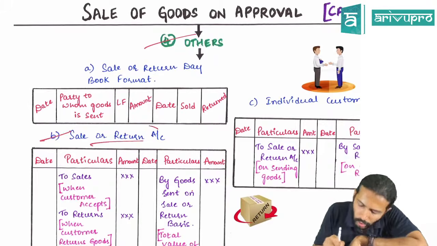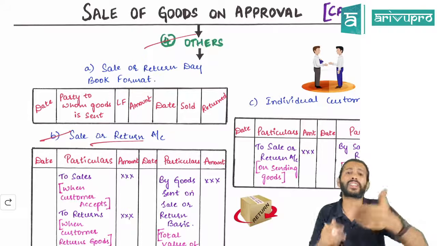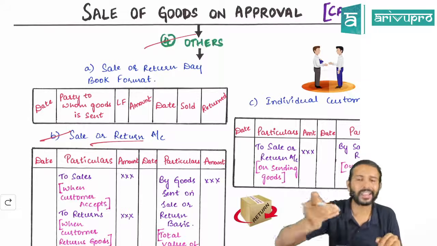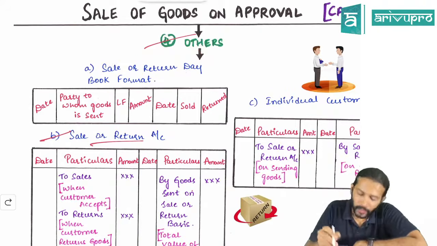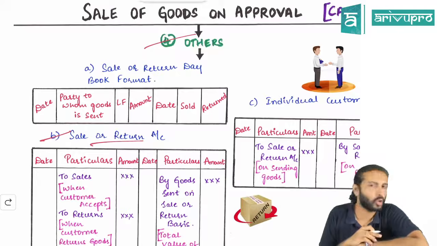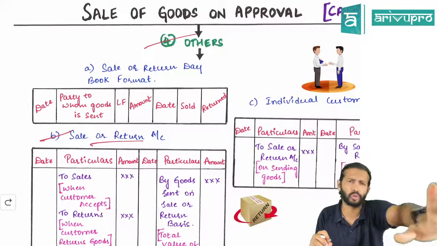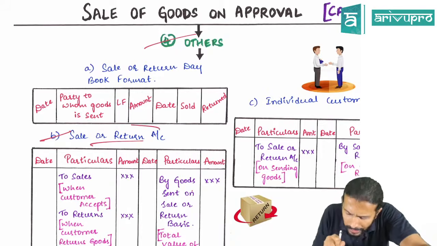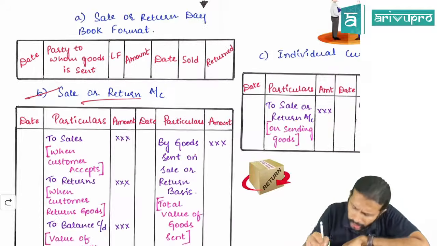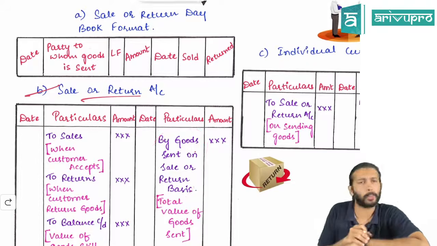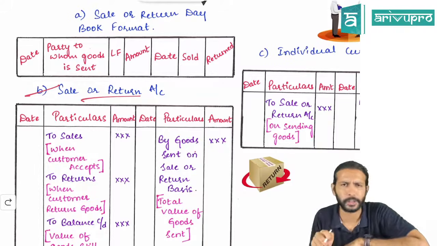They can also ask you something known as sale or return account. Sale or return account is required when you're doing transaction on a numerous basis. If you are transacting under goods sold on approval on a numerous basis, then you need to maintain day book also, and you need to prepare sale or return account also. Sale or return ka account ka simple funda is whenever you send the goods, you will not book it as sale. You will book it in sale or return account. So in sale or return account, whenever you send the goods, you'll write it on the credit side by goods sent on approval basis. Either you can write individual customers or you can put the total and give it as one entry.